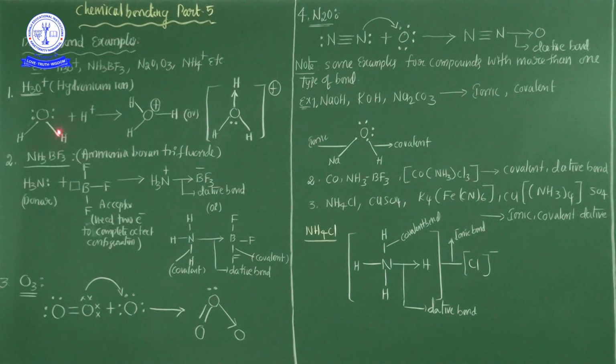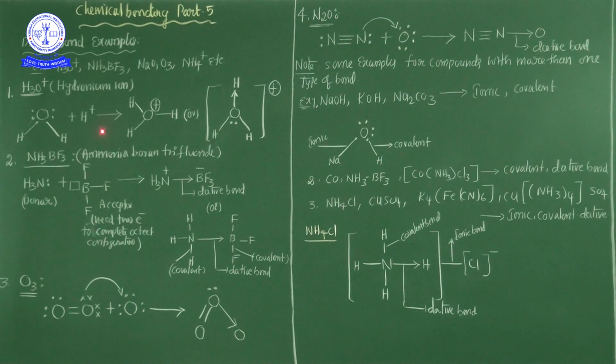So oxygen only donates the lone pair of electrons to the H+, and after that the pair is mutually shared by the oxygen and H. That is the basic reason this is important in dative bonds or coordinate covalent bonds.